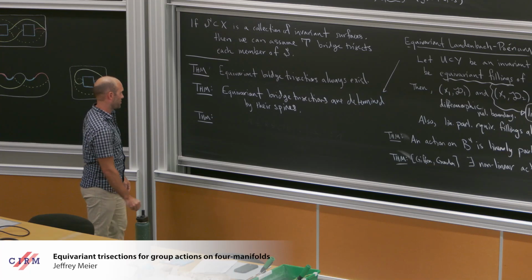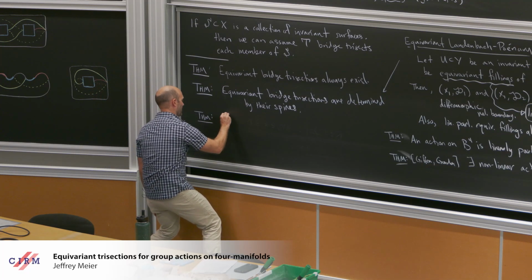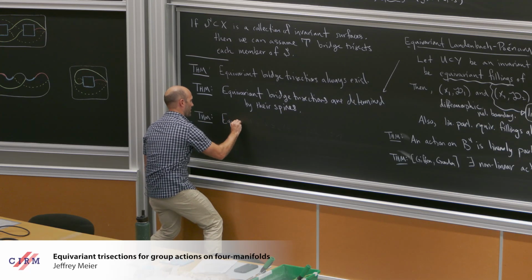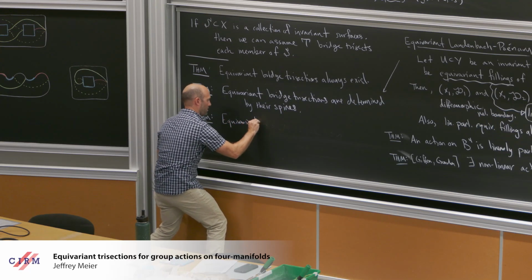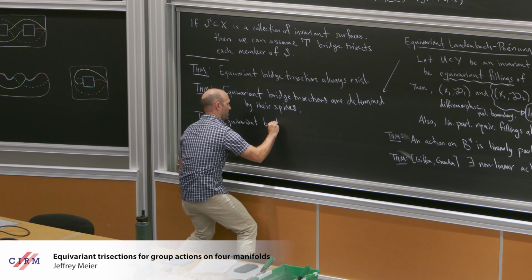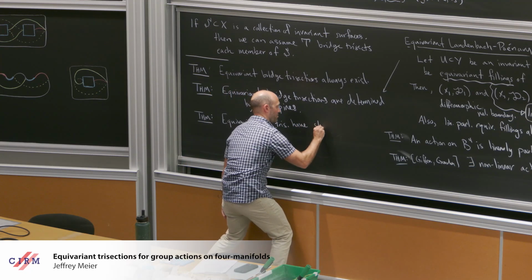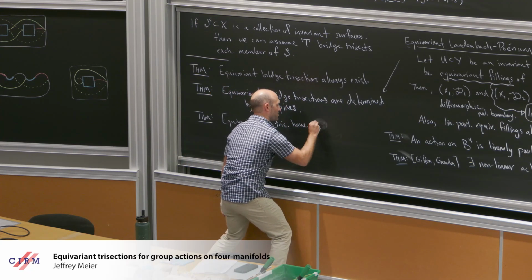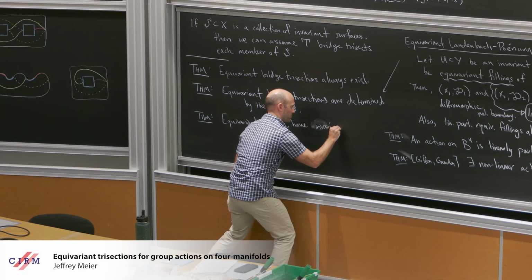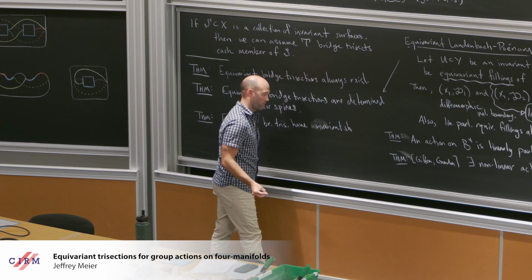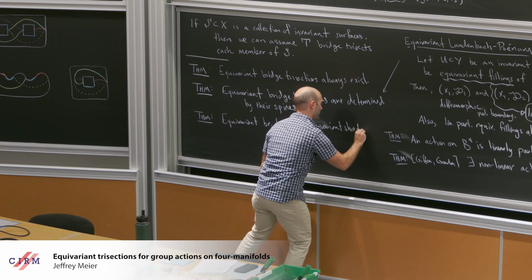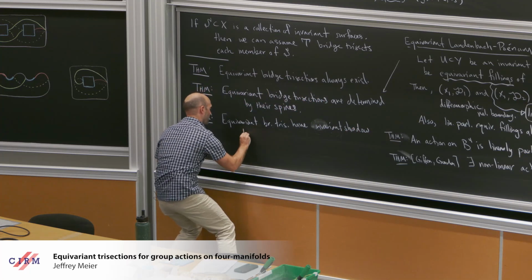Equivariant bridge trisections are determined by their spines. So the theorem to write here, I think, is that equivariant bridge trisections have shadow diagrams. I guess maybe you would call these invariant shadow diagrams or something. This is actually what I've drawn all over the board, right? I've drawn invariant shadow diagrams all over the board.